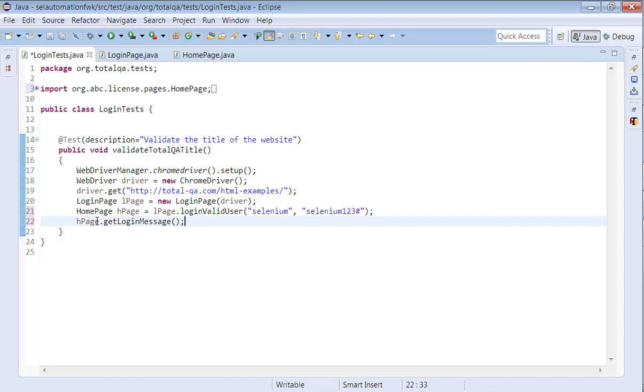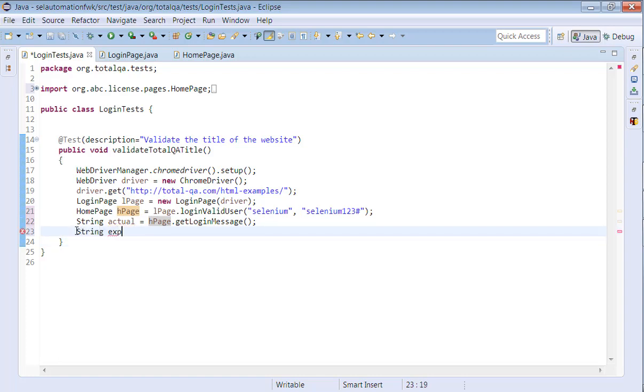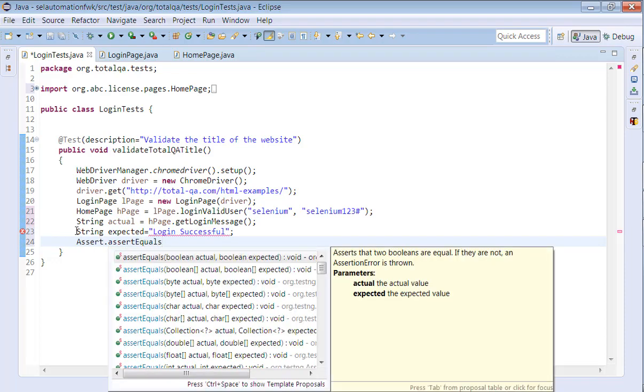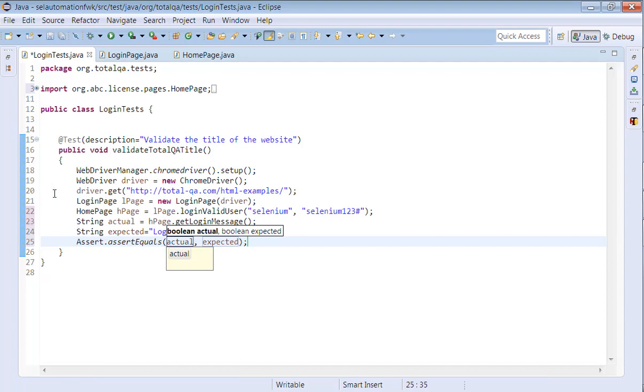Once we log in successfully, we get the login message. One important point: we are not creating an object of this class. The reason being, this method returns an object of the class and stores it in this variable. Then we are calling getLoginMessage. We are getting this as our actual message. Then we add expected here, say, login successful. Then we have to add an assertion as assertEquals(actual, expected).